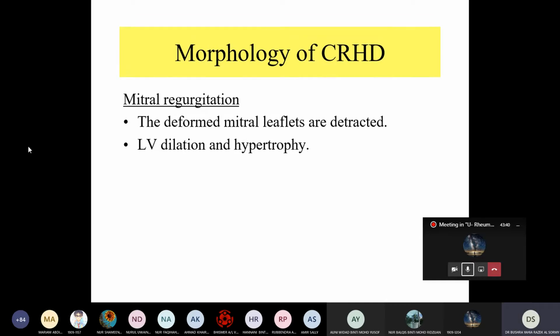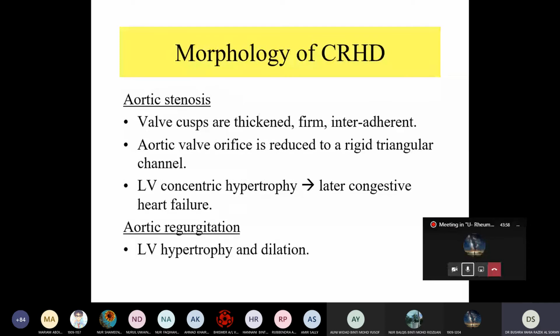Morphology of mitral regurgitation: the mitral leaflets are retracted and the left ventricle is dilated and hypertrophied. So both the atrium and left ventricle show dilatation, as we mentioned before. In aortic stenosis, what happens? The valve cusps are thickened, firm, and interadherent, and the aortic valve orifice is reduced to a rigid triangular channel.